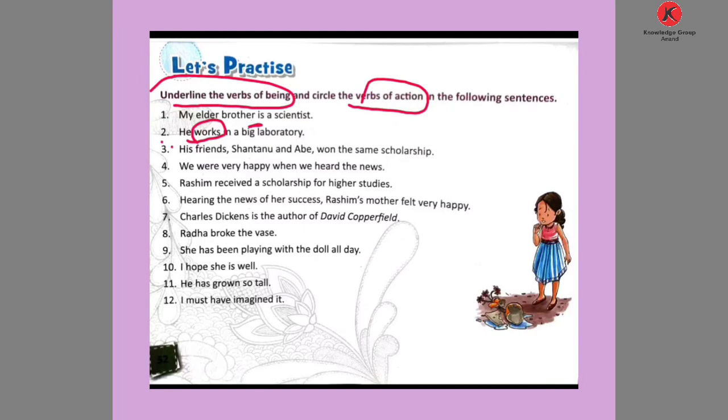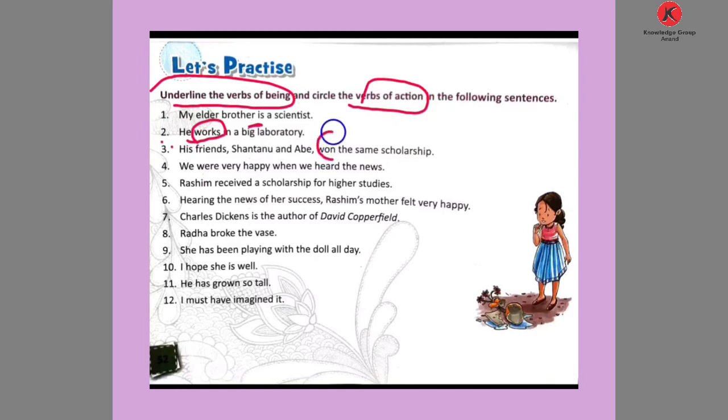Now the third sentence: His friends Santanu and Ab won the same scholarship. After that the word used is won.